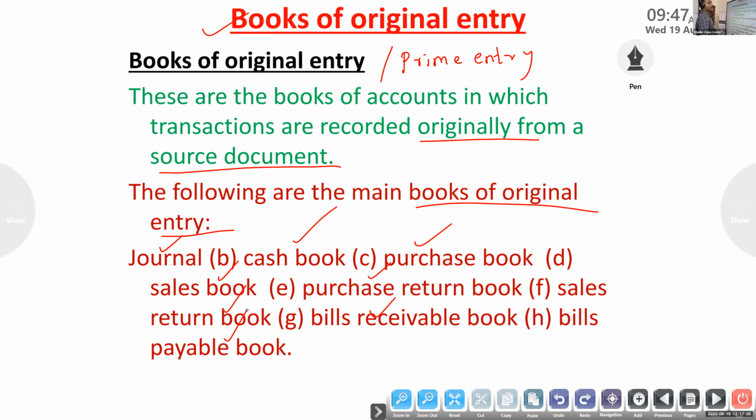These are the books of original entry, and we will study these books. Then we will start with the journal.